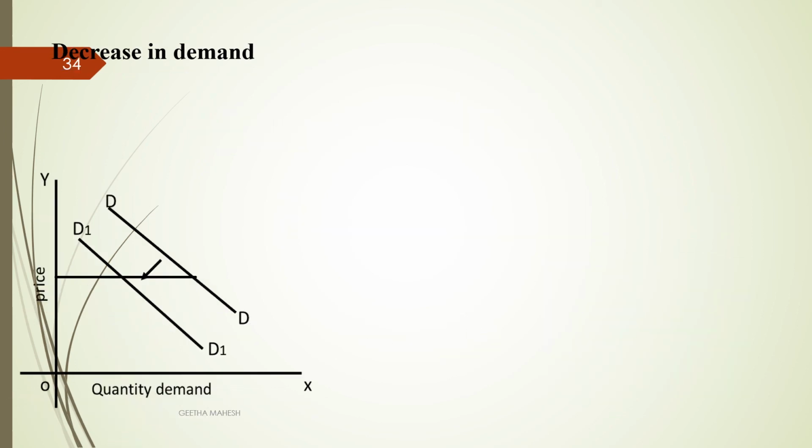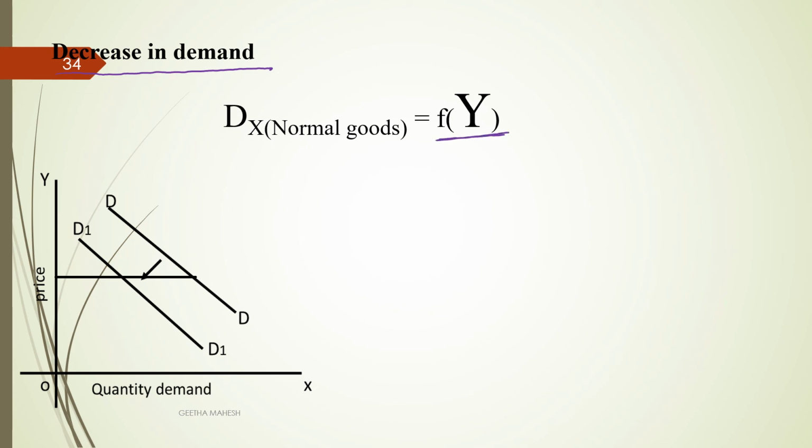Dear students, let us discuss decrease in demand. As already discussed, increase in demand. Now, let us discuss the reasons or when the demand curve will shift towards the left side. The first one is income of the consumer. Demand for normal goods decreases when income of the consumer decreases. So, the demand curve will shift towards the left side.